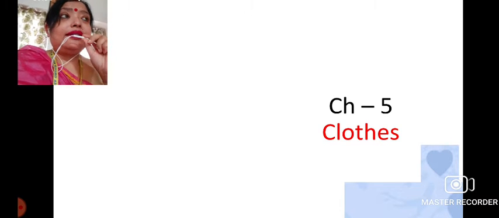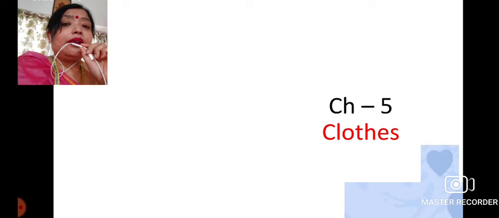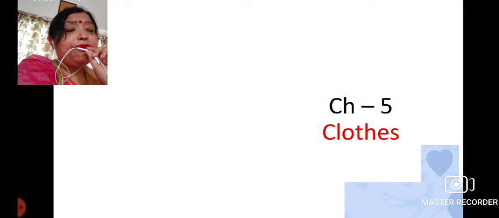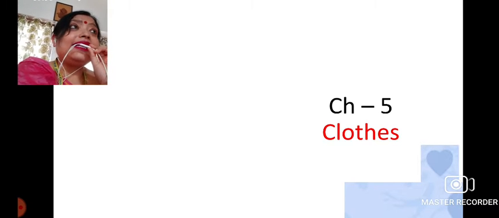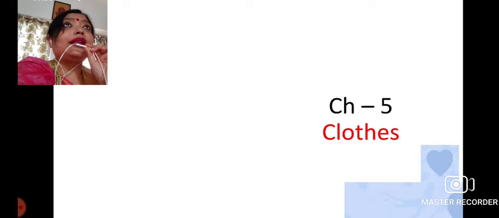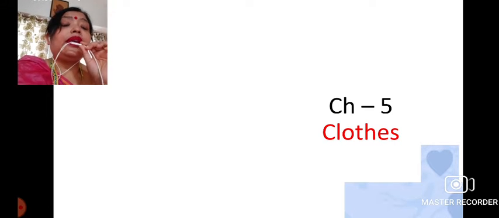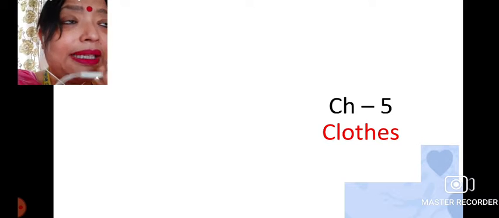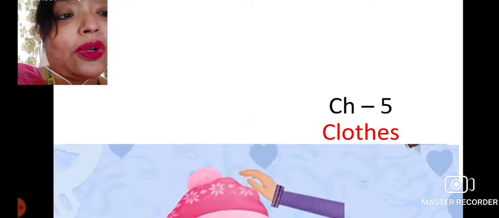Since the last chapter, that is chapter 4, matter and its states, we had all completed along with the question answers. So today we are going to start with chapter 5, that is about clothes. Now, this chapter is interesting in a way. You will get to learn about different types of clothes we use, and also what kinds of clothes we should wear in different seasons, and the details about the clothes.